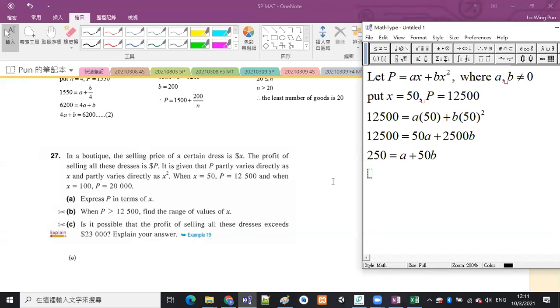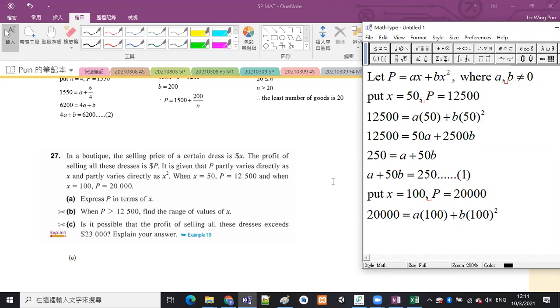Okay, and then I will write the letters on the left and the number on the right and label this to be equation 1. Then for the second group of numbers, put X to be 100 and P to be 20,000. So 20,000 is equal to A times 100 plus B times 100 squared.